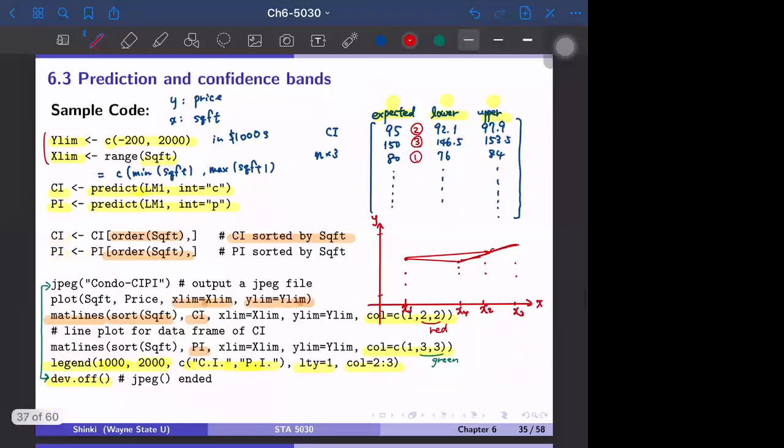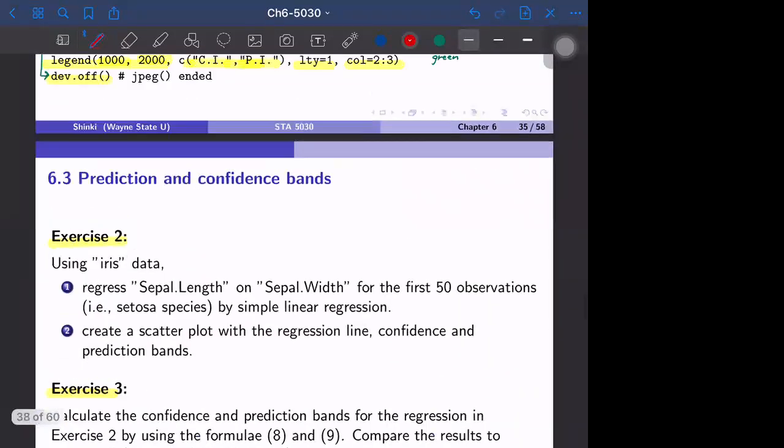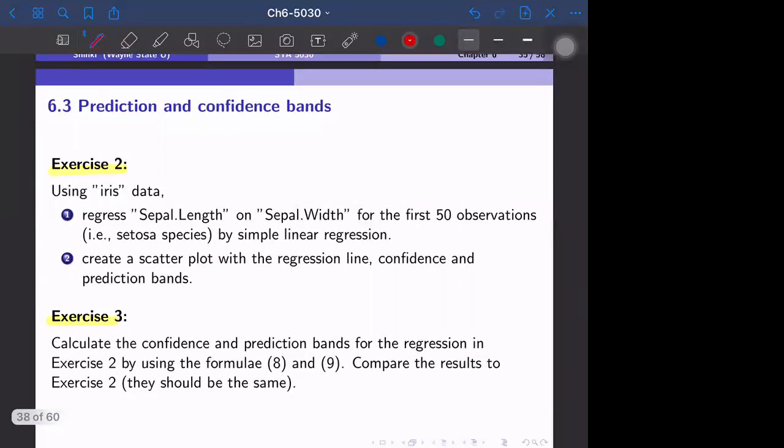So this is how to create the confidence bands and the prediction bands.